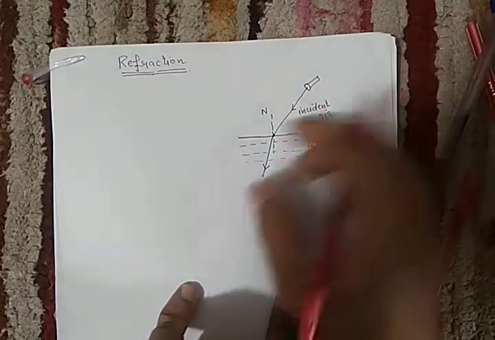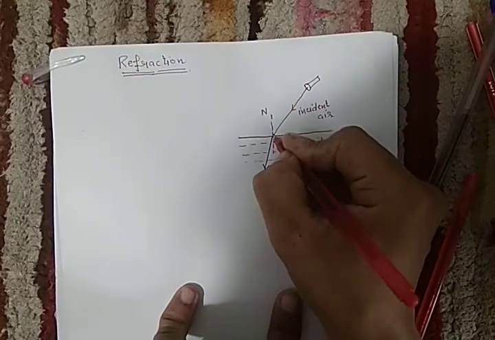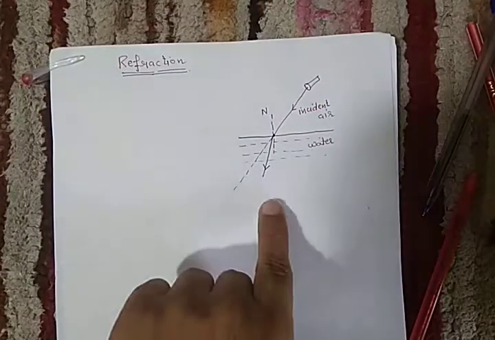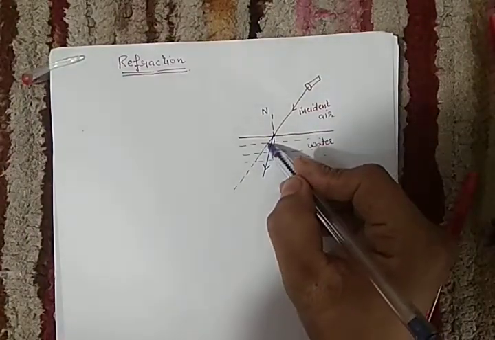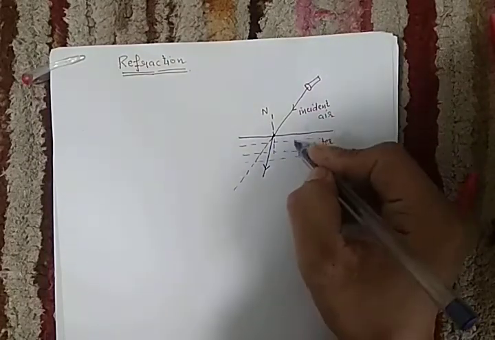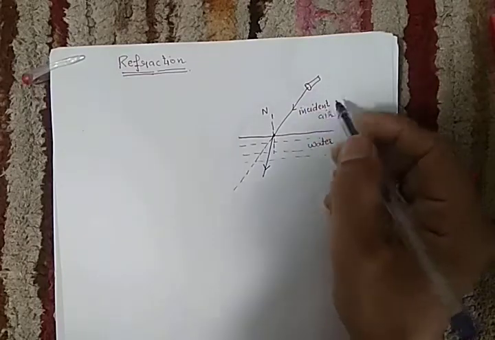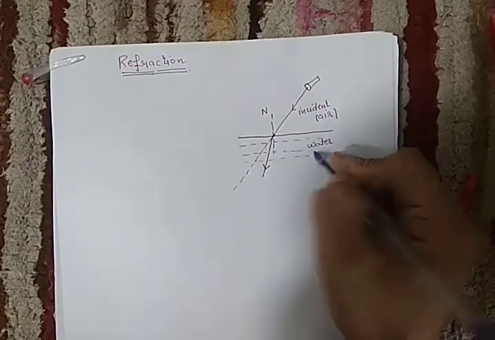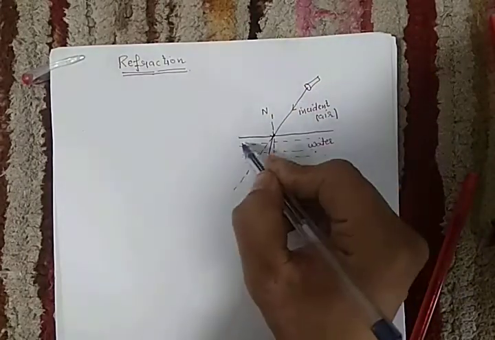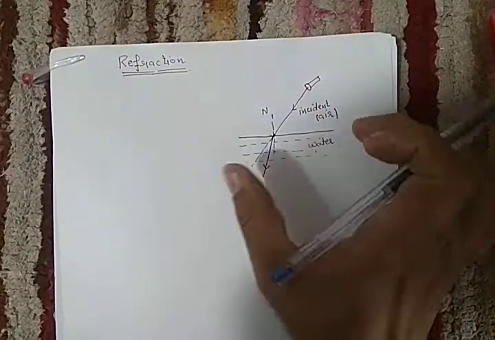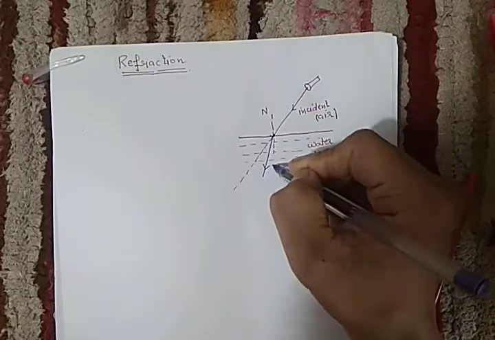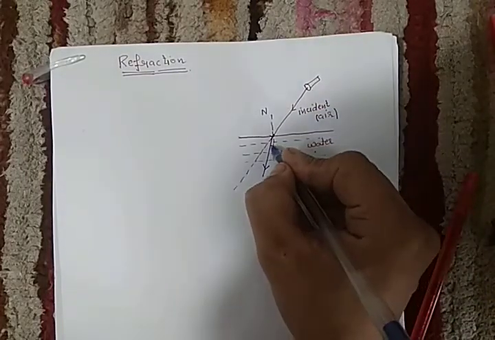How can we say this is bent? Without any water, the light will pass in a straight direction. This is the first property of light. But because of water, the light is deviated. We can say the direction is changed. Why is it changing? Because we have two different mediums. Now the light is traveling from air to water. This is not reflection, where light is incident and reflects back, because in reflection we have a polished surface behind the mirror. But here both are transparent mediums. So when light enters from one medium to another medium, the light is deviated.